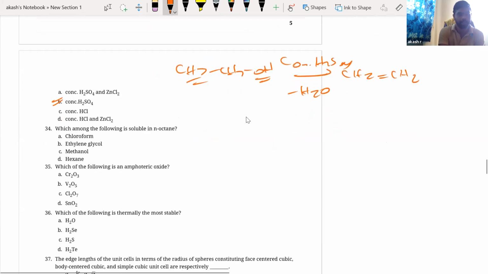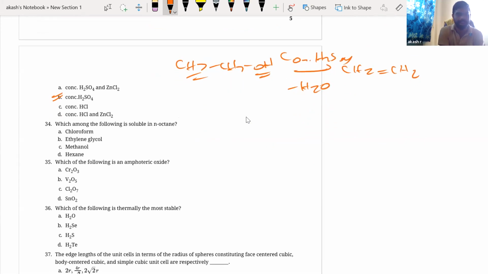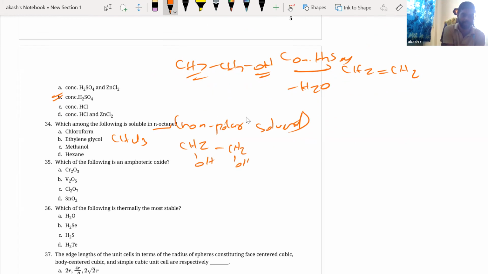Okay, next. Which of the following is soluble in N-octane? Remember that N-octane is a non-polar solvent, right? So only non-polar solutes will dissolve in this. Okay, so definitely chloroform CHCl3, little polar, ethylene glycol. Ethylene glycol will be CH2OH, CH2OH. So this is also polar. Methanol CH3OH, again polar. How do you decide it's polar or not? You have to look into this OH bond.